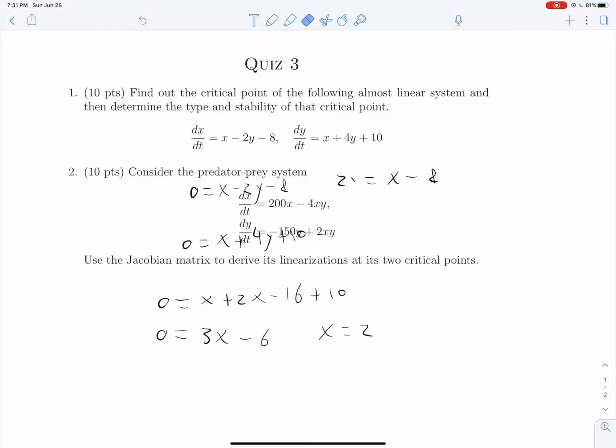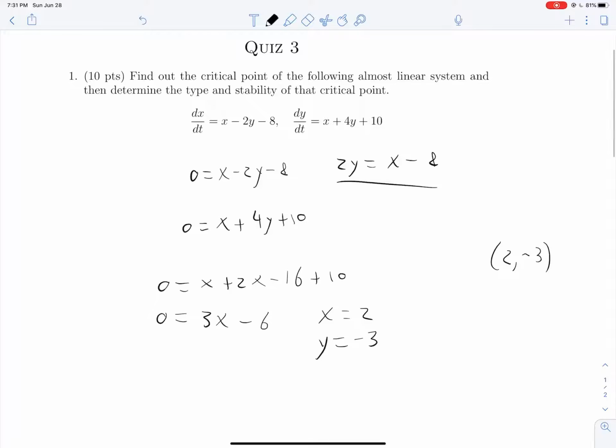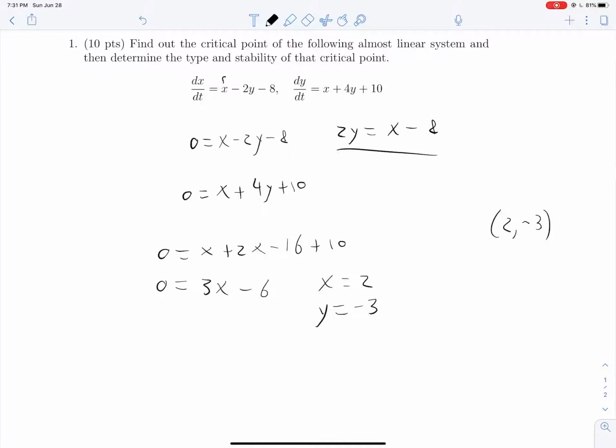And since we know that this works, this relation between x and y is valid, then we can say that 2y is equal to negative 6, or y is equal to negative 3. So (2, negative 3) is our critical point. Now, in order to determine the type and stability of the critical point, we'll have to linearize our system.